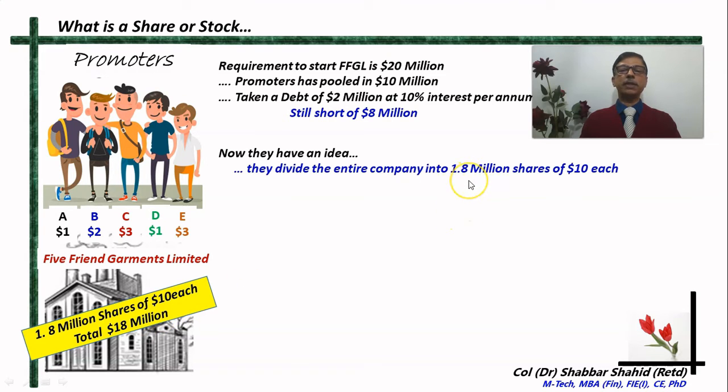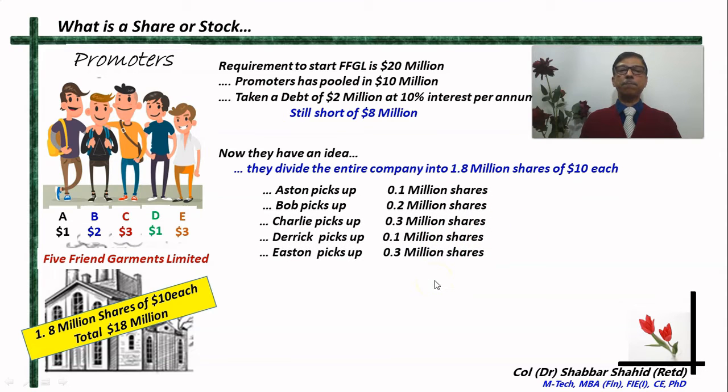Why 1.8 million? Because remember, we had talked about how the share has to be first of all equal and then distributable. Since they want $18 million, 10 they have already been able to manage, they want 8 more, so the requirement is $18 million. Therefore they divide it into 1.8 million shares, each share costing $10. All right, and they ask the public.